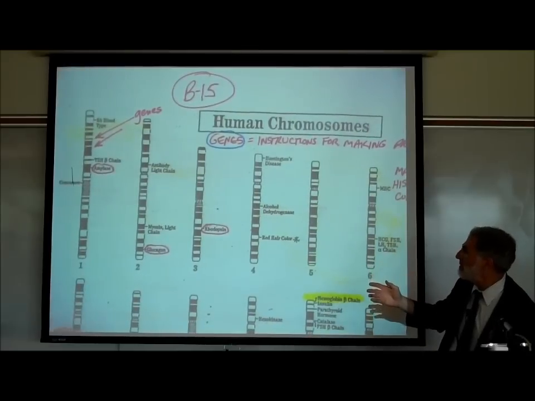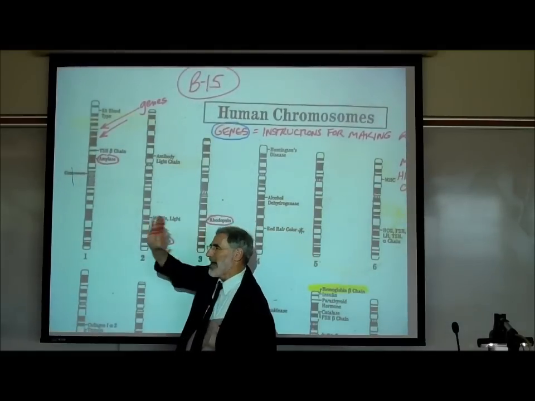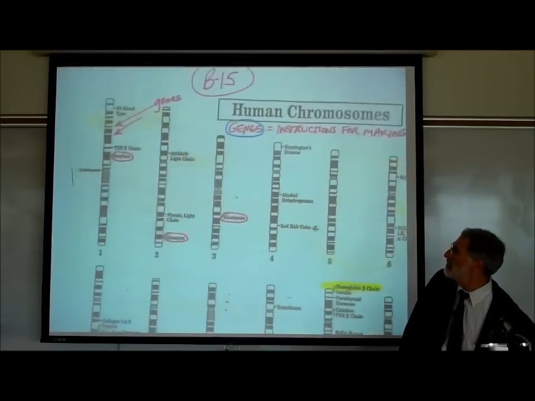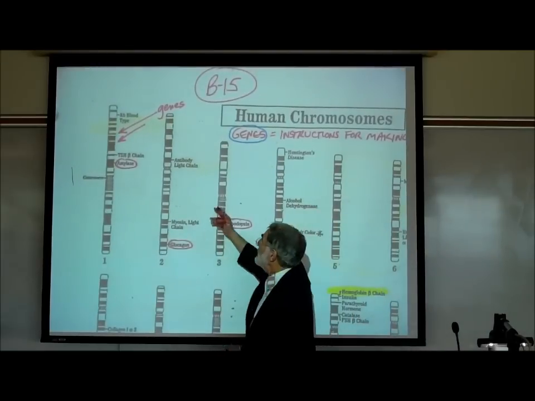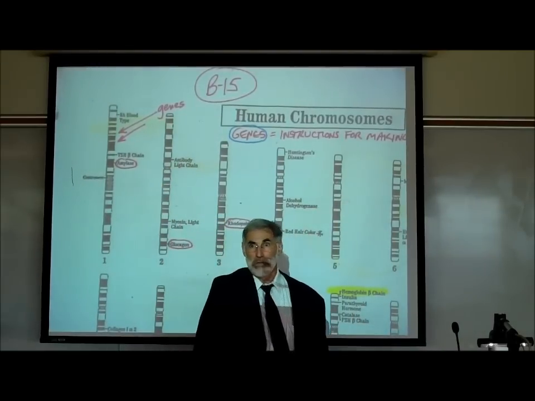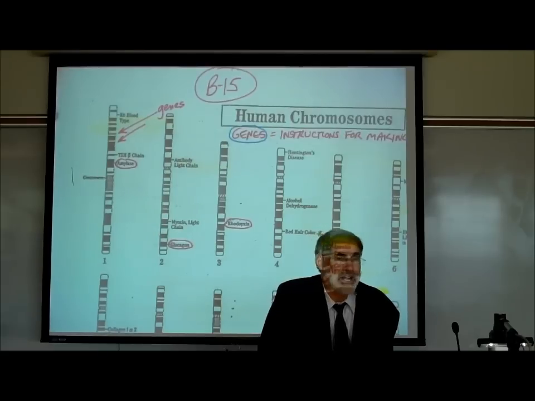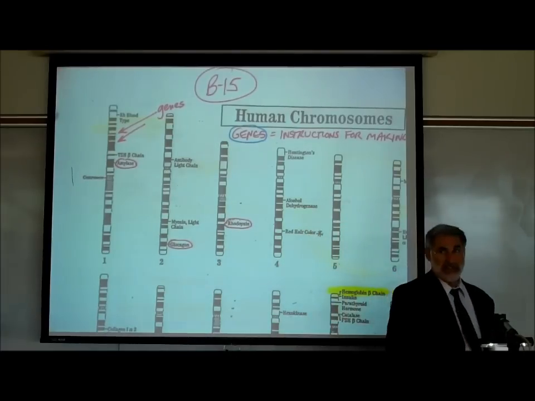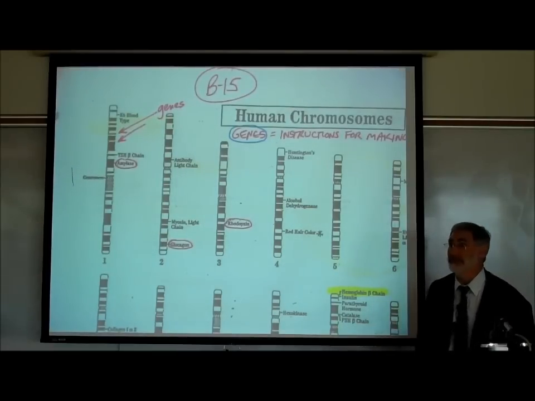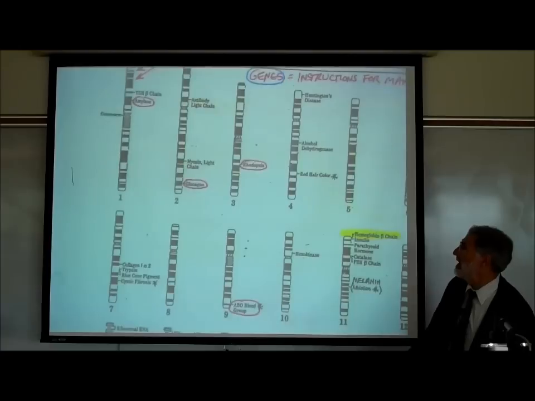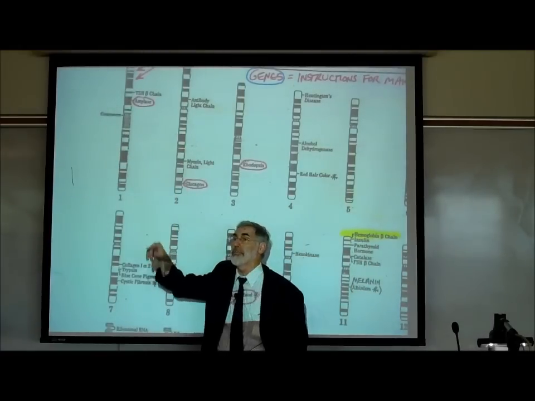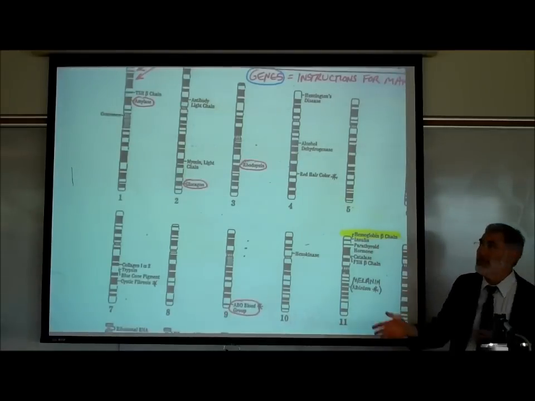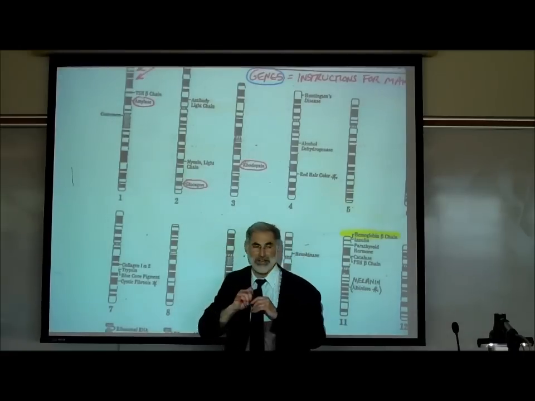Just to look at some other examples, you'll notice also on autosome 2, and I'm not asking you to know which autosome, there is a gene for making antibodies. Antibodies are proteins. We had reviewed that previously. Now, if somebody has defects in the genes for making antibodies, that's probably going to be fatal, because antibodies are what defend us against the bad guys, like bacteria and viruses. And if somebody can't produce antibodies against the bad guys, I think it's over. Also, there's a gene here for making a protein hormone called glucagon. Didn't we already learn that both glucagon and insulin are protein hormones? So the instruction for making glucagon is on this autosome.